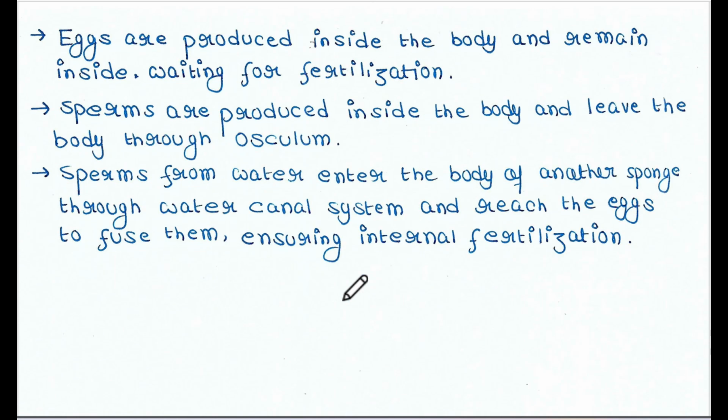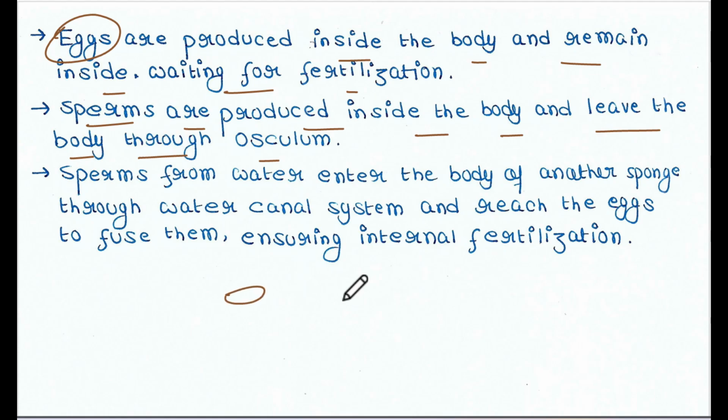Always cross-fertilization will occur. So eggs are produced inside the body and remain inside, waiting for fertilization. So basically, eggs will not leave the sponge body. They will not move. Whereas sperms are produced inside the body and they leave the body through the osculum.